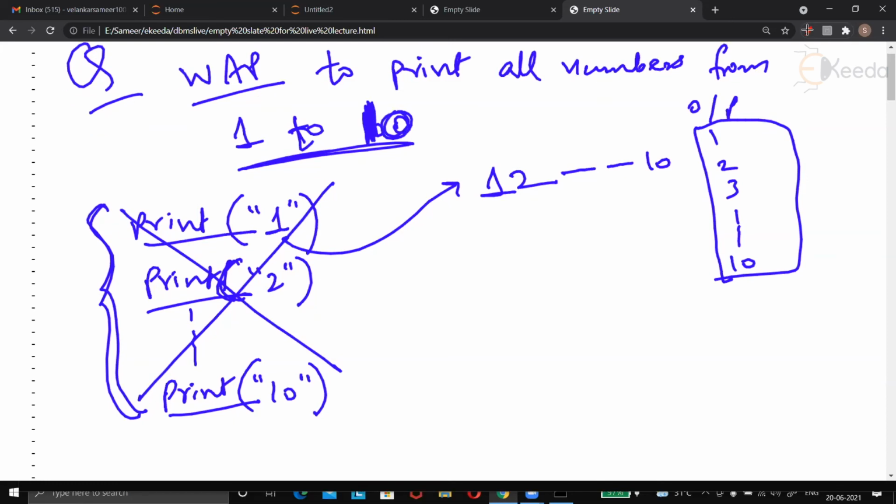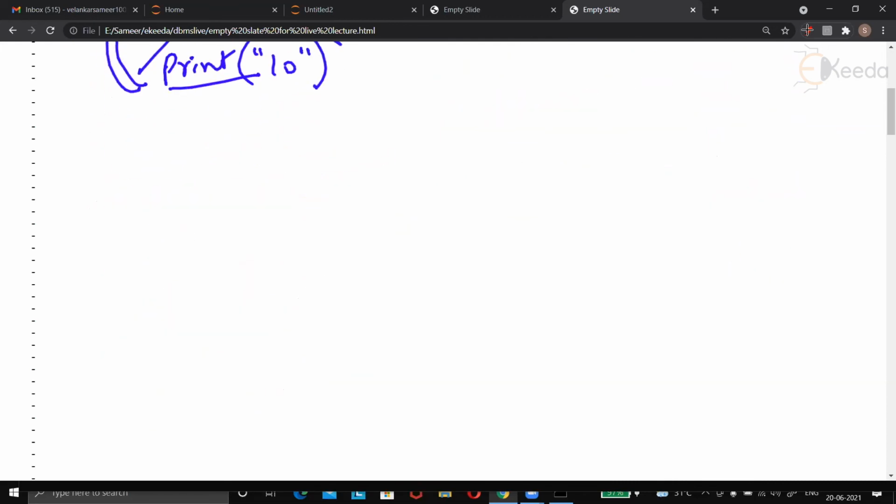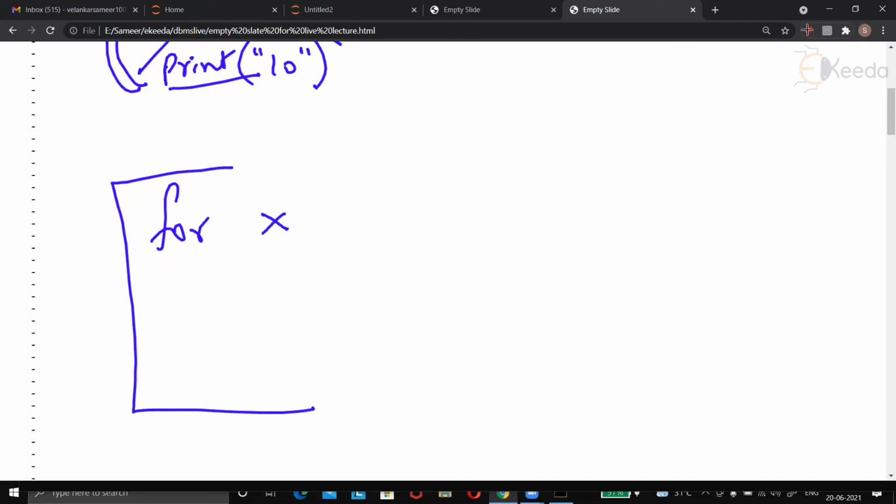There is a way that you can create a loop like this. What you say is, you say for, this is our code now, okay? For, let's take a variable x in range. Don't worry. You will get to know what this is, because we are going to learn this extensively in the next lecture, but just to give you some taste of what a loop is.